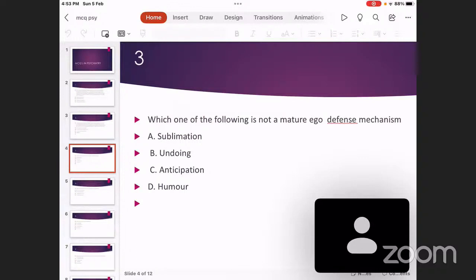Vaillant's classification of defense mechanisms: level 1 is pathological defense mechanisms, which can be psychotic defense mechanisms. Most of these can be the basis of psychotic illnesses like delusional disorders, schizophrenia, etc. Level 2 is immature defense mechanisms, which are seen in people with immature states of mind, such as fantasy, projection, acting out, and passive aggression.